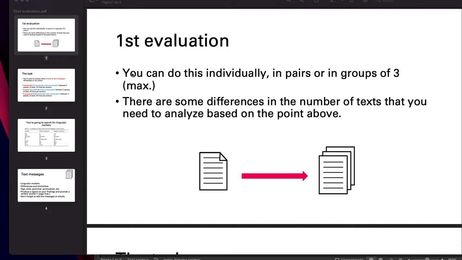Going to be giving you some more details related to the first evaluation. Like I said in the previous email, you can do this individually, in pairs, or in groups of three. That would be the maximum number of people that can be part of this project. The only differences are going to be in the number of texts, either emails or text messages, that you're going to analyze in this evaluation, and I'm going to show you an example here.